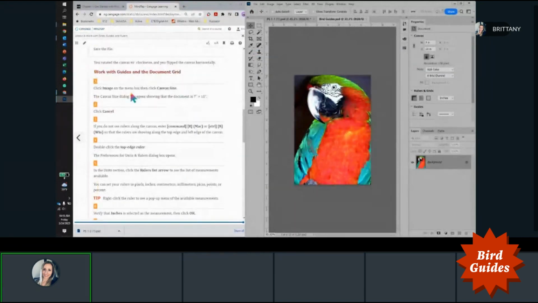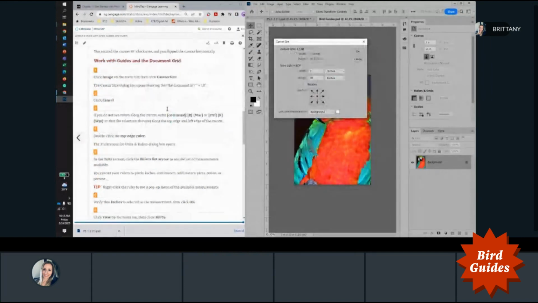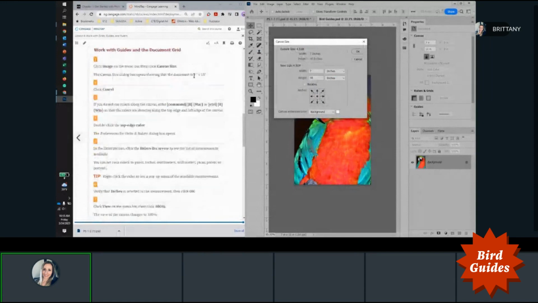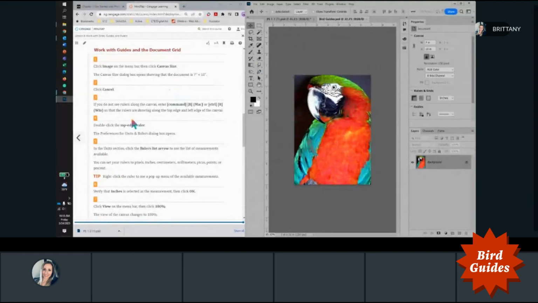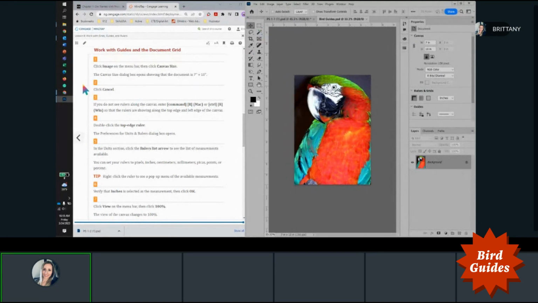Okay, so now click image on the menu bar, then click canvas size. Image, canvas size. The canvas size dialog box opens showing the document is 7 by 10 inches. Now click cancel. If you do not see rulers along the canvas, enter Command R on a Mac or Control R on Windows so that your rulers are showing. So you can toggle those on and off with those keyboard shortcuts.